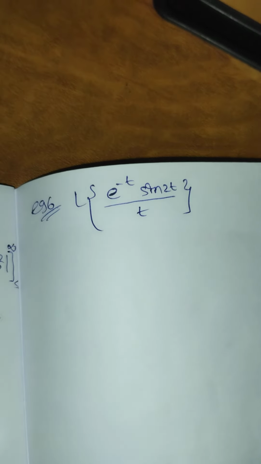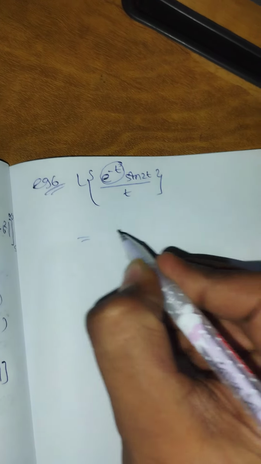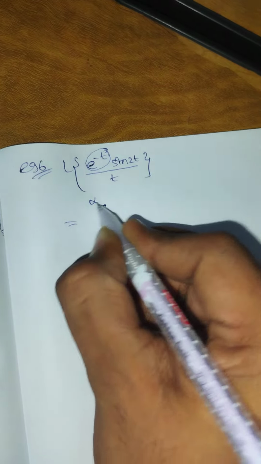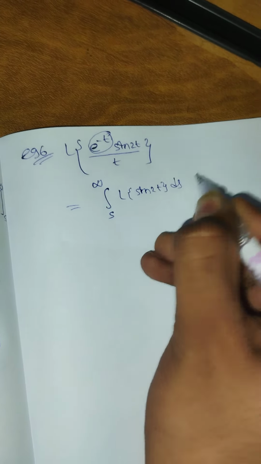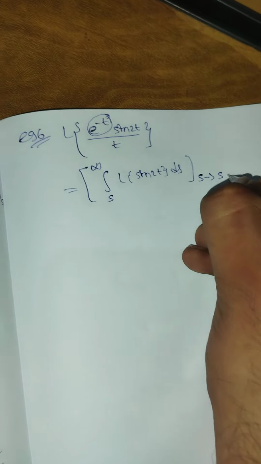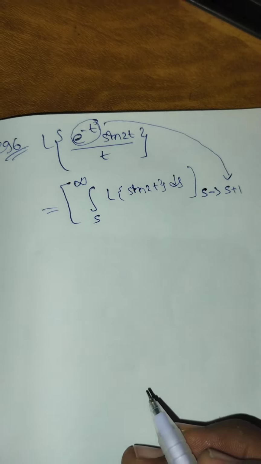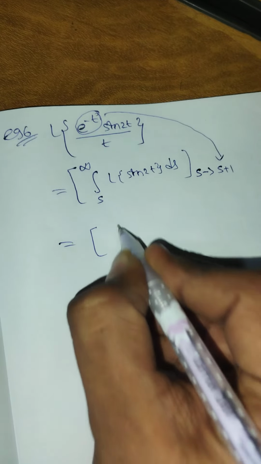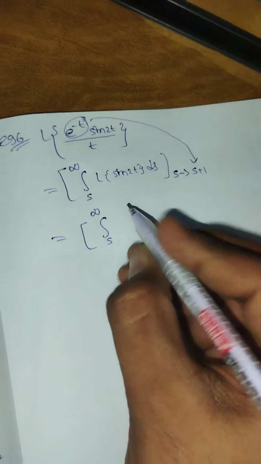Here the last problem is actually this one, shifting with division by t. We know if the shifting is there, we will apply it at the end. So first we will do what? Integration s to infinity, Laplace of sine 2t, ds. Same procedure according to the last example. At the end we will replace s by s plus 1 because it is negative 1. So replace s by s plus 1. This procedure: first one step will be increased here, only replacement of s by s plus 1, remaining same.